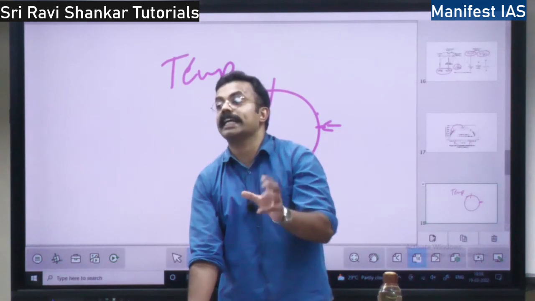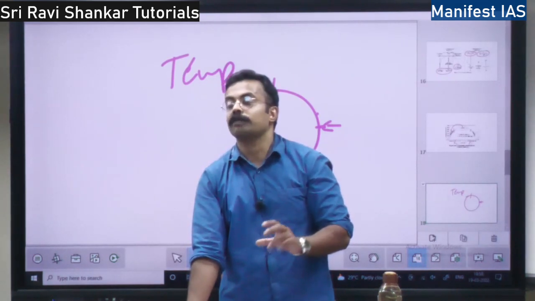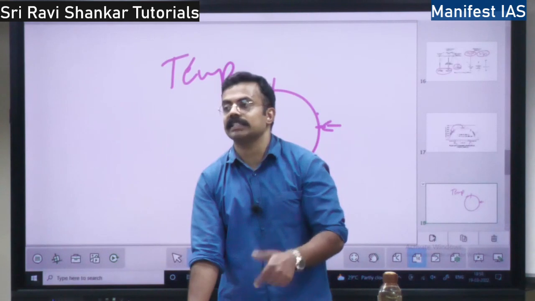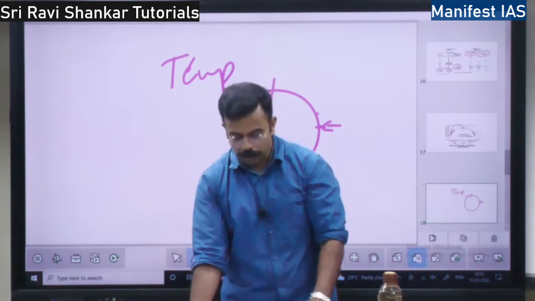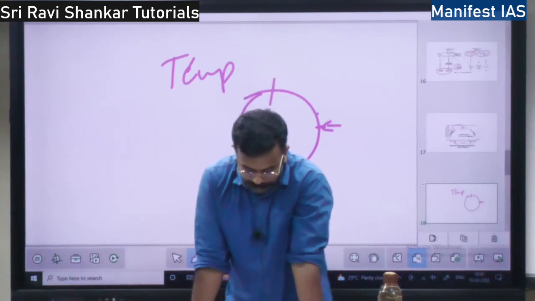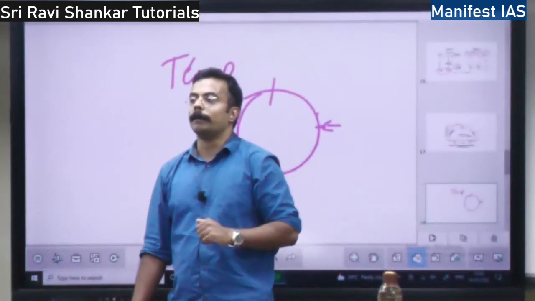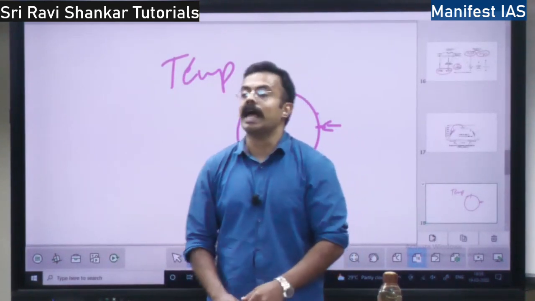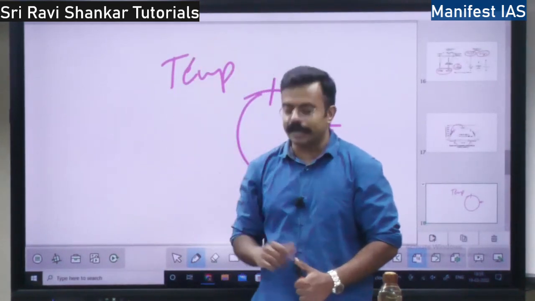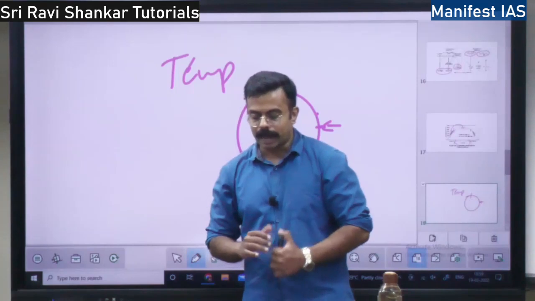Because of the terrestrial radiation, the atmosphere captures the terrestrial radiation, because of which the heat will be more, right? But at sea level, the temperature is going to reduce as we move up. This is called the normal lapse rate. The temperature reducing with height is called the normal lapse rate.